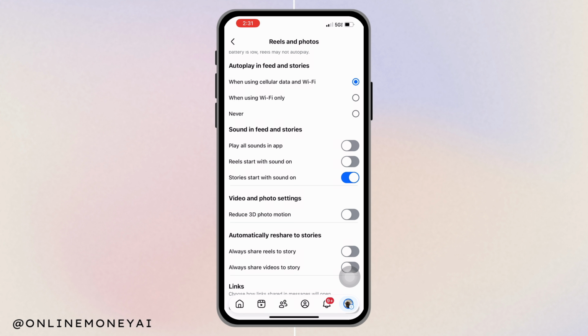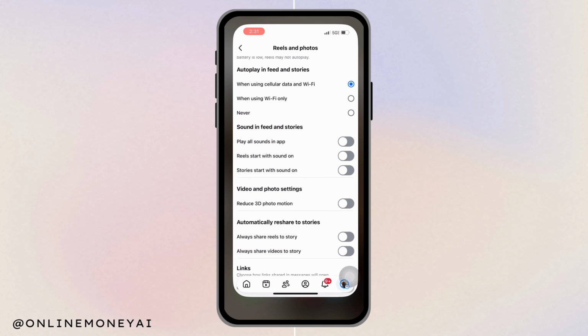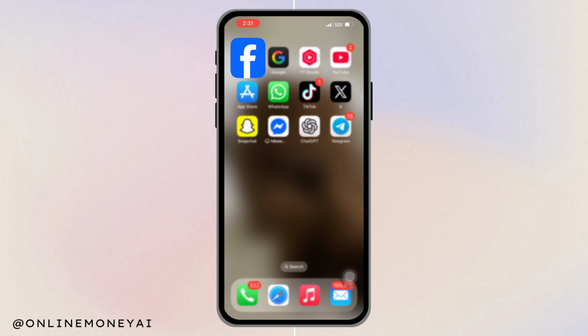If you also want videos to start without sound, turn off Reels and Stories Start with Sound. Now videos will play silently unless you tap for sound. And that's it. That's how you turn off sounds in the Facebook app.